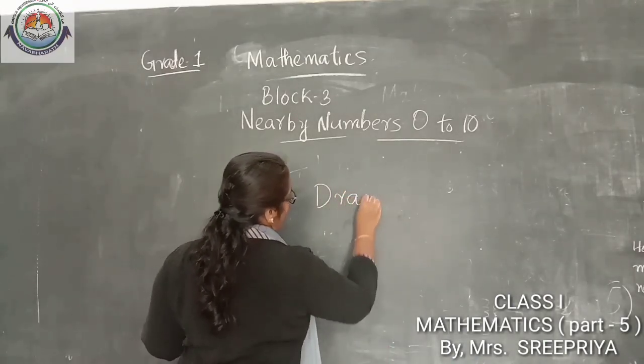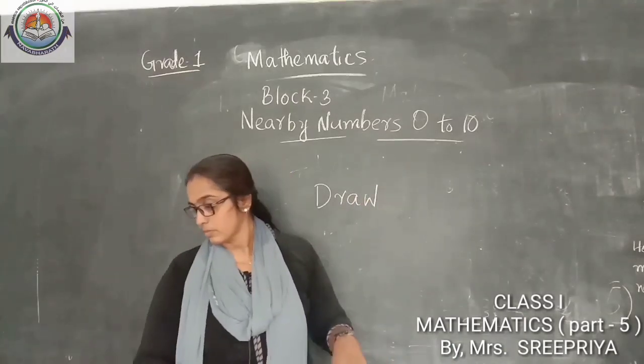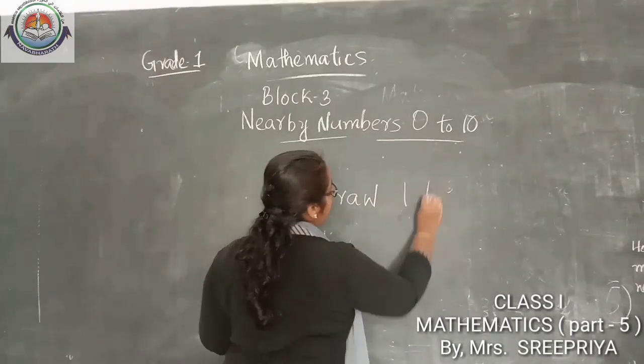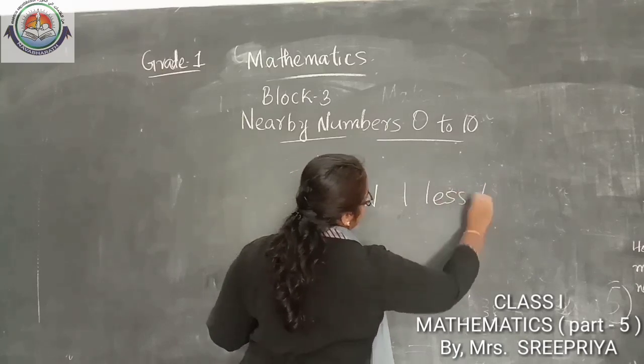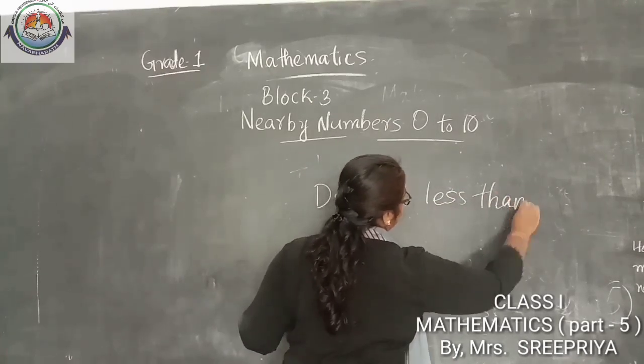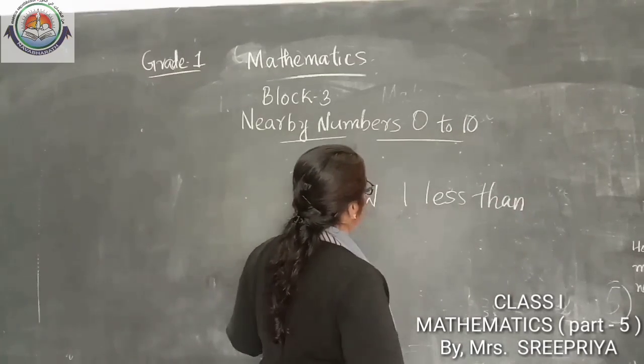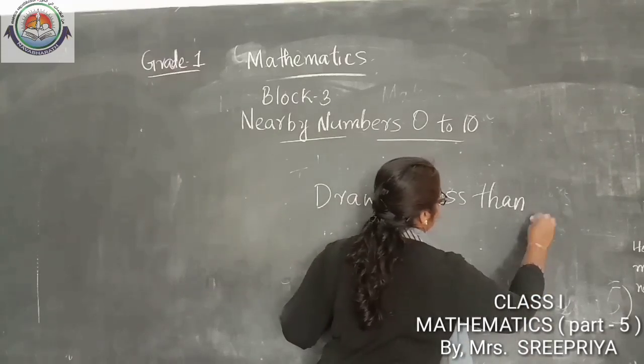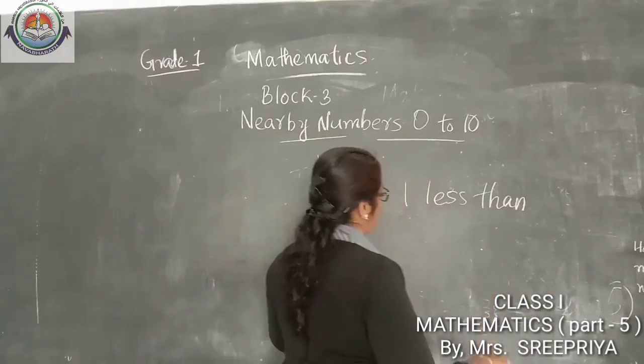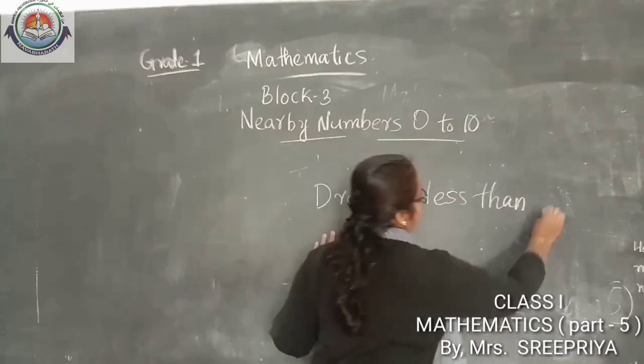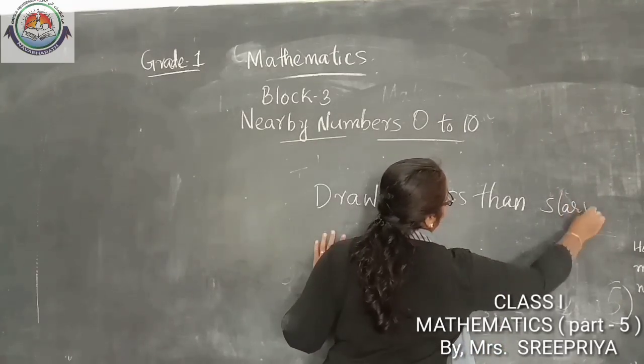One more example we can draw. Draw 1 less than 5 stars. Okay, all of you look here.